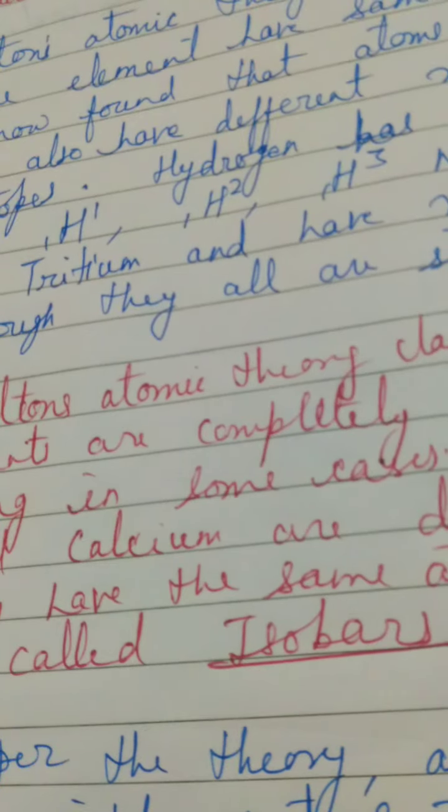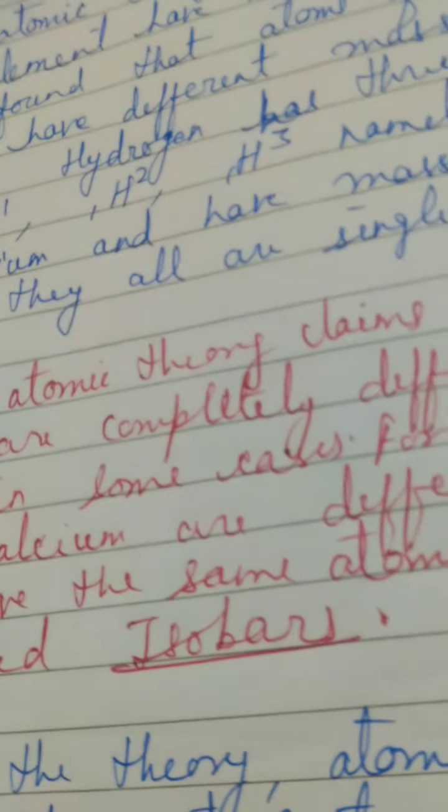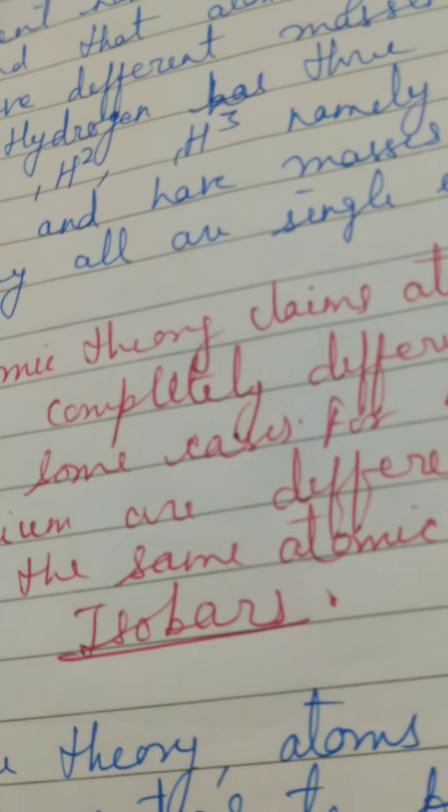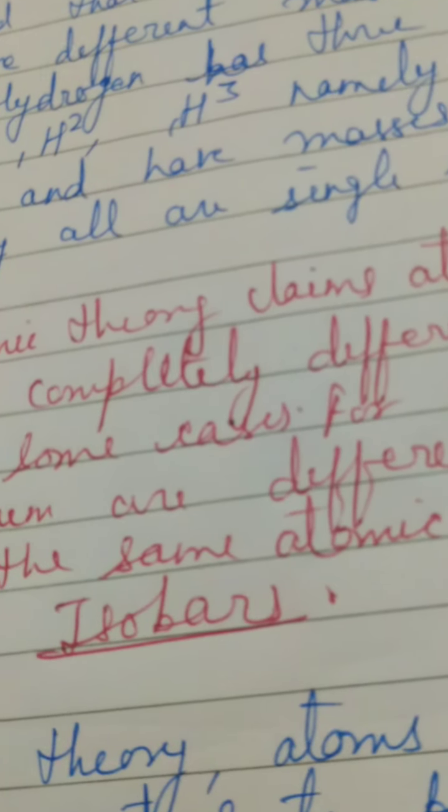Isobars are 2 different atoms. That is why the number of protons is different, and the number of neutrons is also different. But what I am trying to say is that 5 plus 5 is also 10, and 6 plus 4 is also 10. So that happens in the isobars, and it is also found.